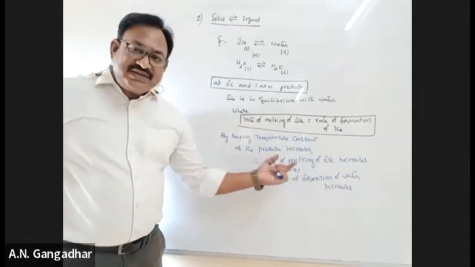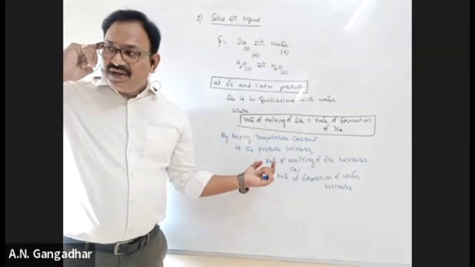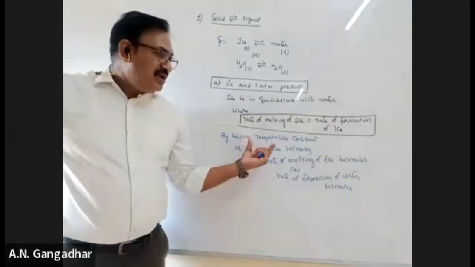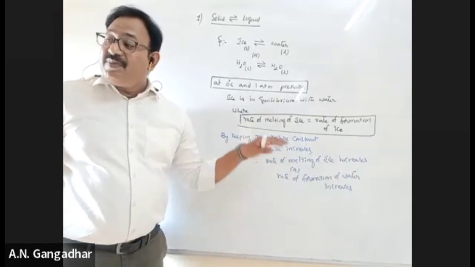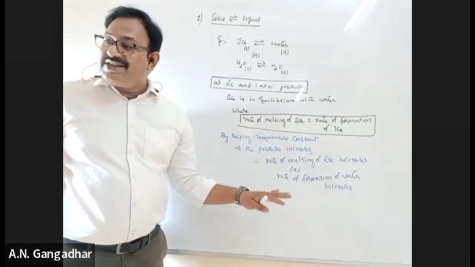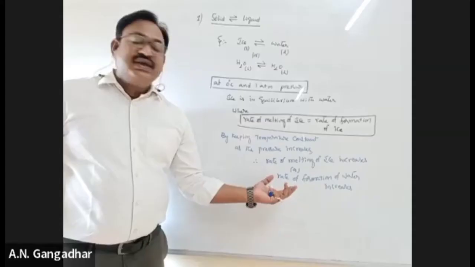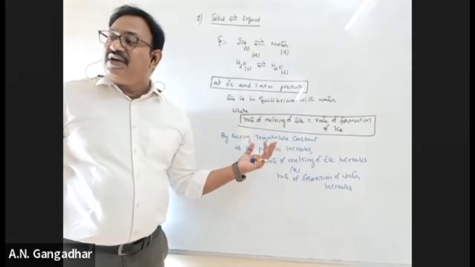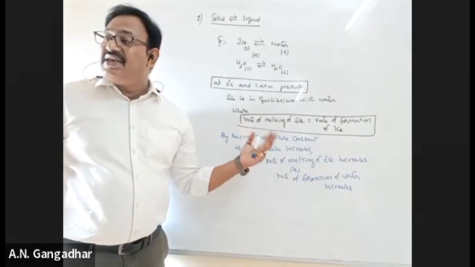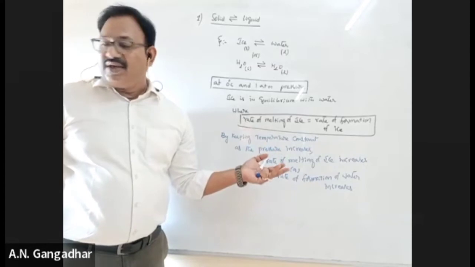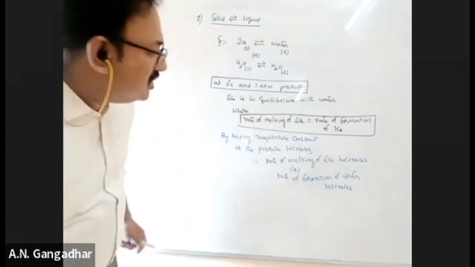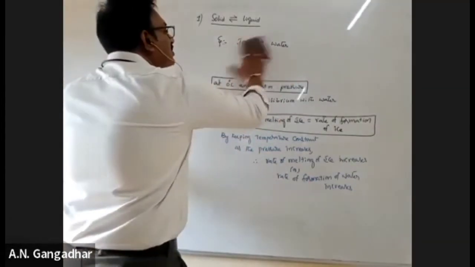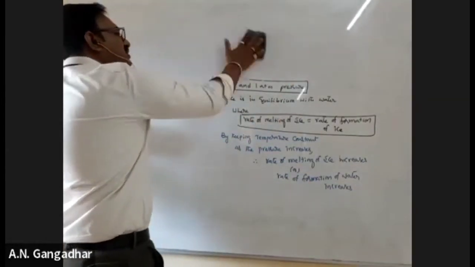I think you can understand the vice versa point. Here I told you by increasing pressure. If you decrease pressure, then what happens? By keeping temperature constant, pressure is decreased. Then volume increases. So the rate of formation of ice increases. The reverse case.